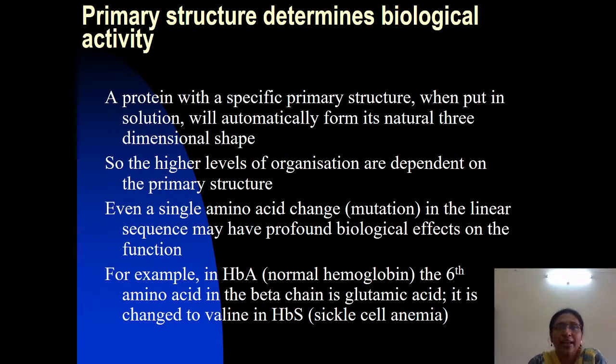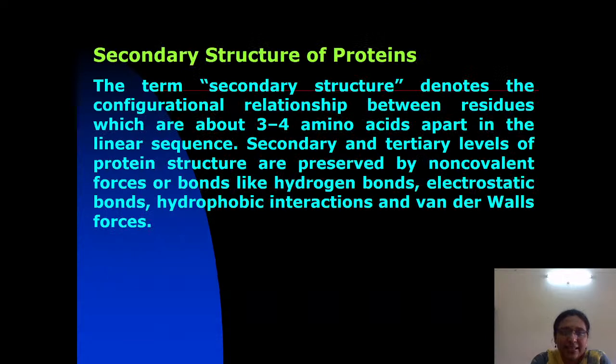HbS is going to form. That alters the structure of the protein, so the RBC attains a sickle shape that is fragile and easily ruptured because of the increased hemolysis of HbS, which causes anemia known as sickle cell anemia.